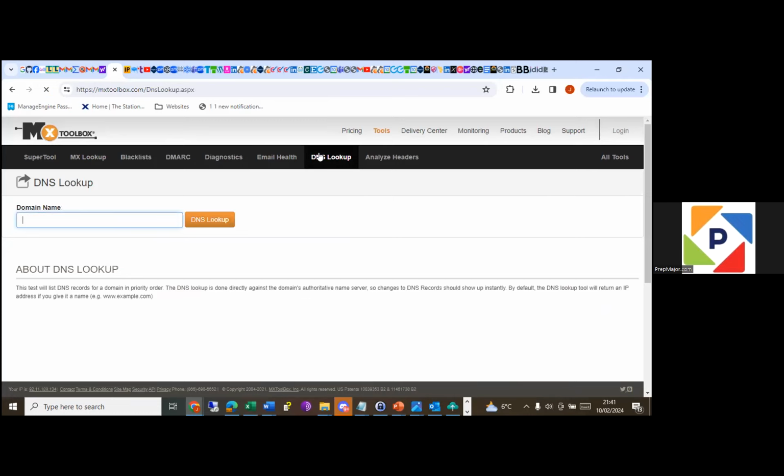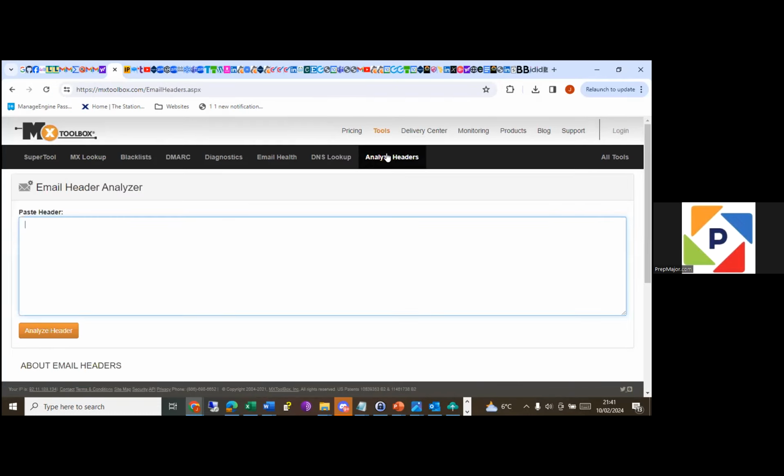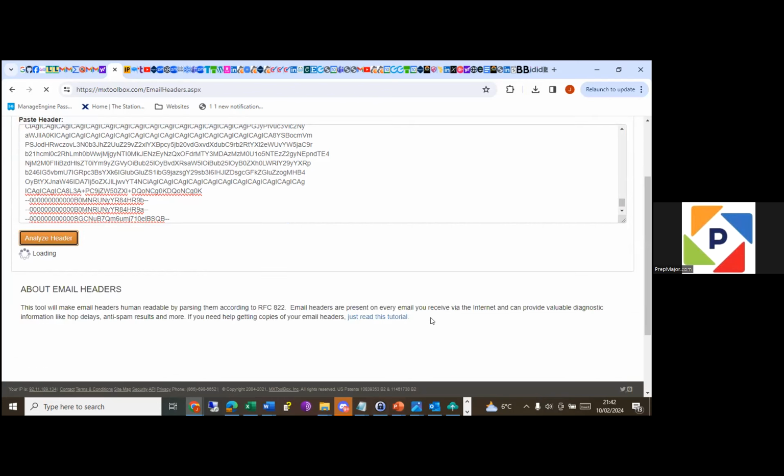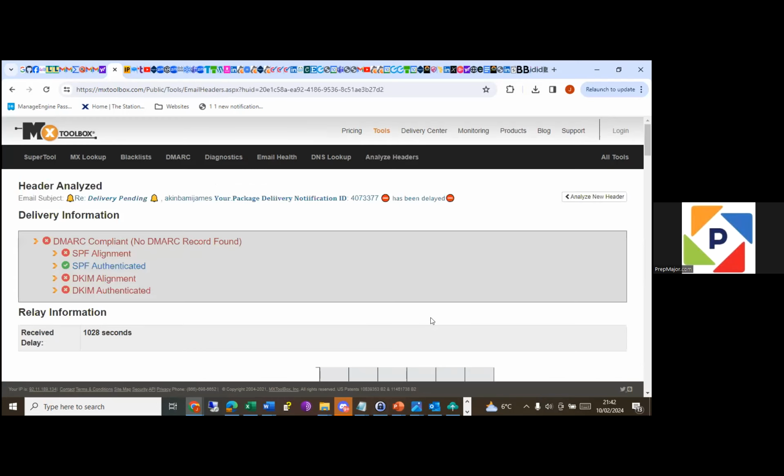But what we're going to be looking at tonight is analyzing headers. So, the email header analyzer. I've copied the headers and I'm just going to paste it here and click analyze header. It's going to analyze the header for me and we're going to go through the results one after the other, to see if this email is original or not.